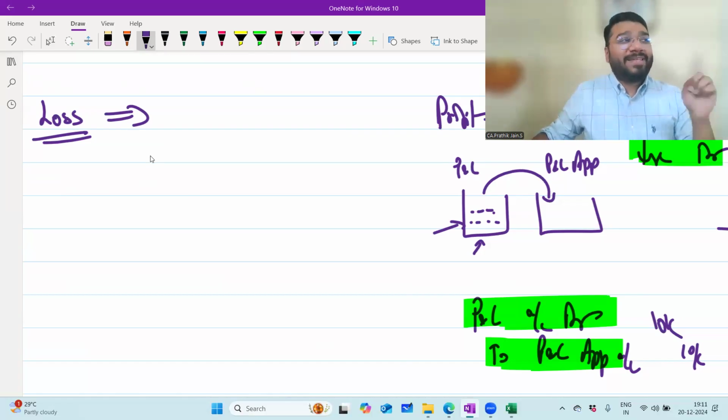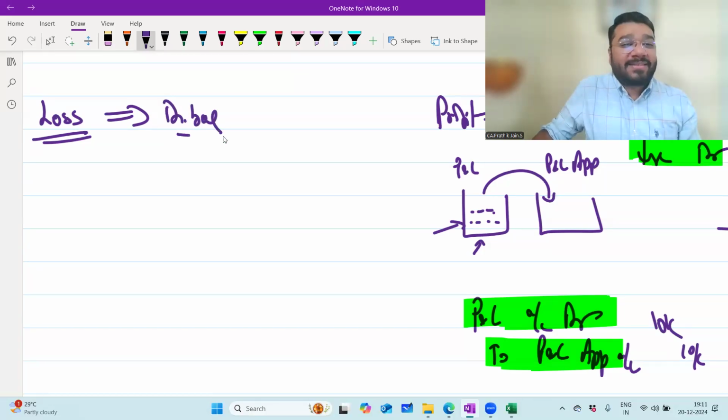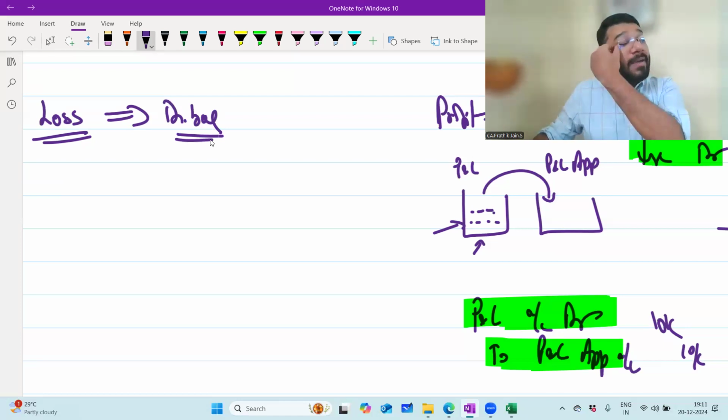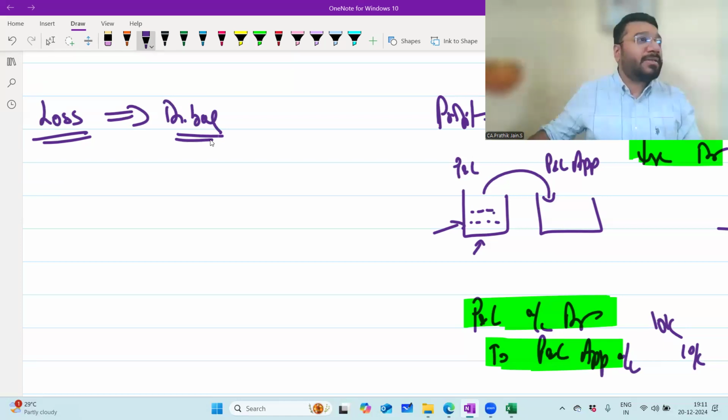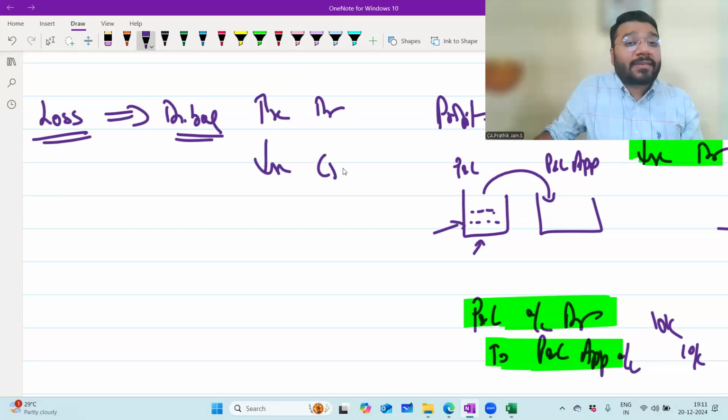Now, loss will have what balance? Debit balance. Loss is what balance? Debit balance. Profit is credit balance, loss is debit balance. Debit all expense and losses. To increase loss, debit. To decrease loss, credit.